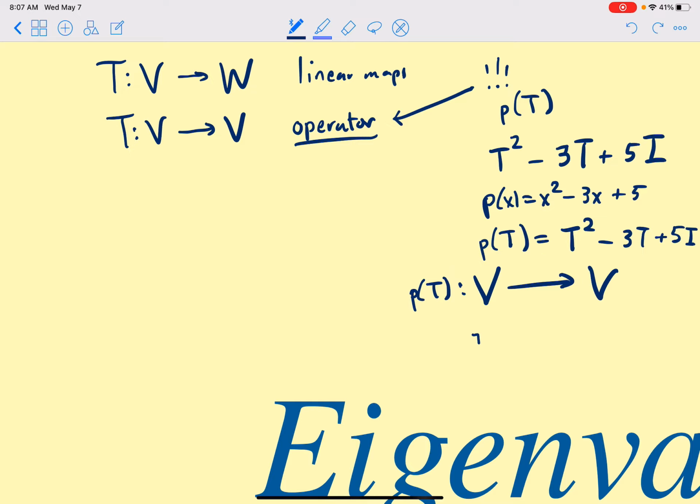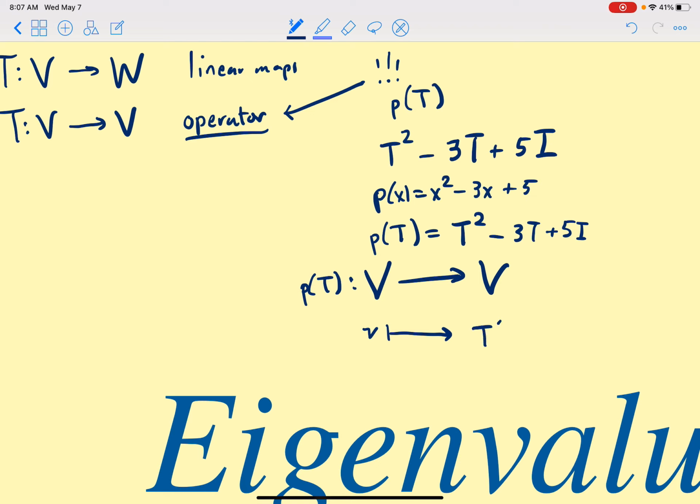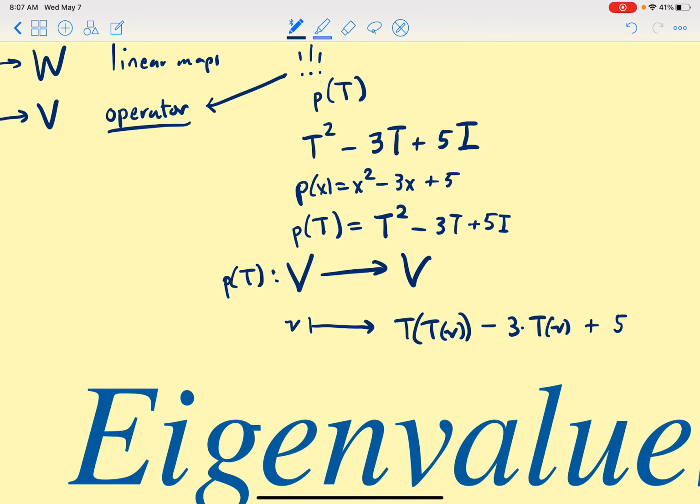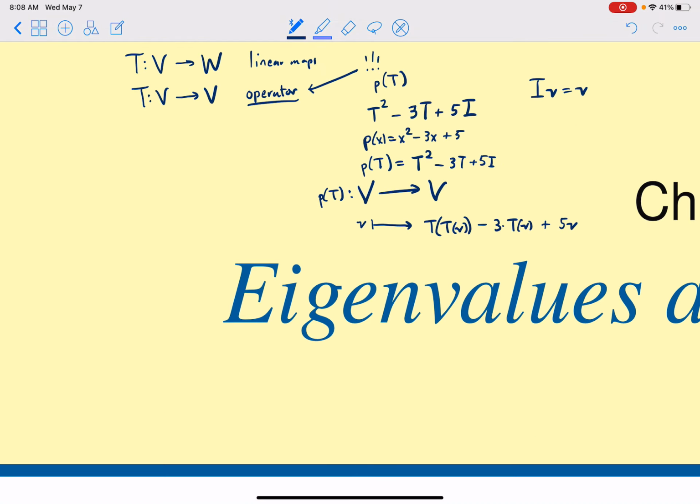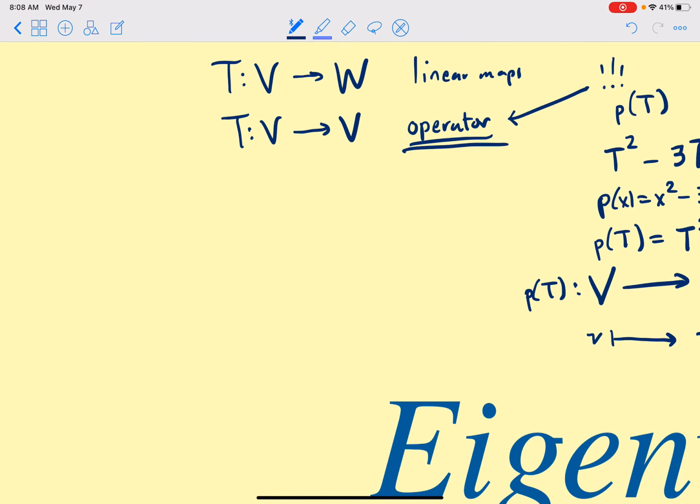What does it do? Well, it takes a little vector, little v, and it sends it to T of v minus, so this is a vector, so we can subtract vectors. We can scale T of v by 3 and then subtract these two vectors. Plus 5 times the vector. The identity map, remember, I of v equals v. Okay, so this is really important, and that's the word operator.